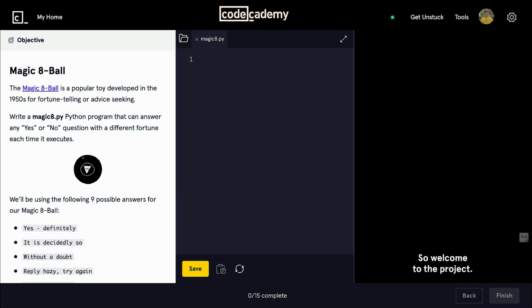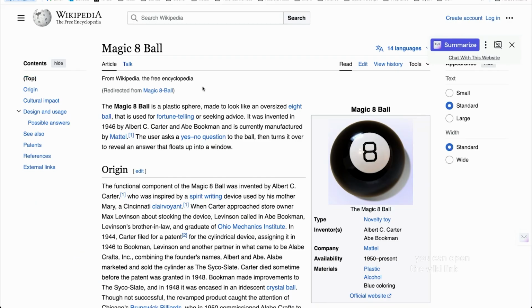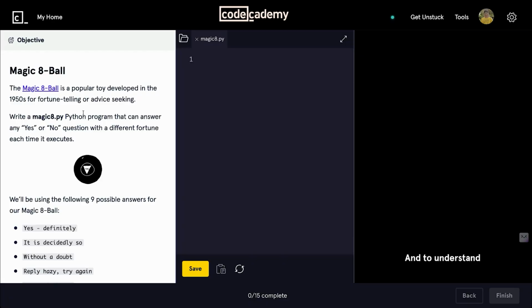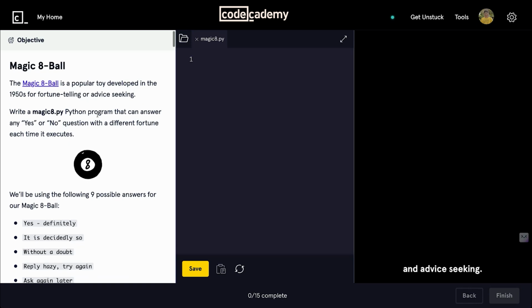So, welcome to the project. The name of the project is Magic 8 Ball, as we saw in the intro. To know more about the Magic 8 Ball game, you can open the wiki link and see the whole history of the Magic 8 Ball game. And to understand it in short, it is a popular game developed in the 1950s for fortune telling and advice seeking.